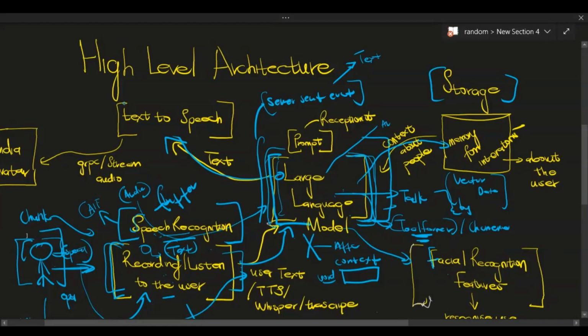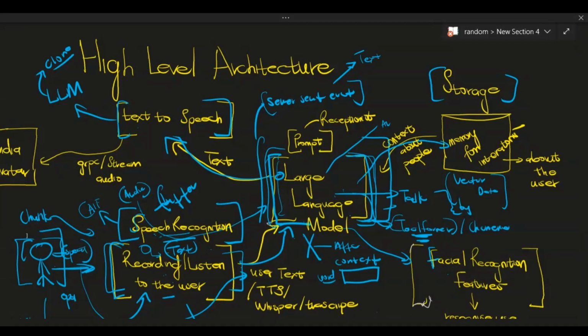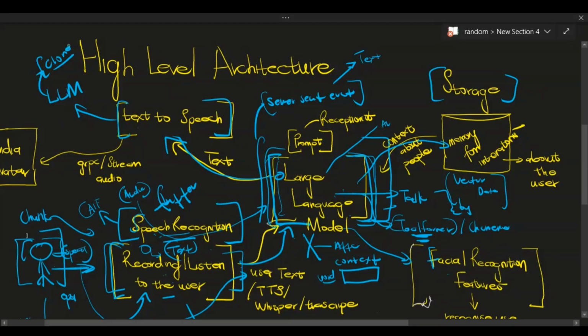Then we have text to speech, which is going to be another service. But this is not actually hard. The only hard part is if you're going to use a large language model, and the reason you want to use that is because you want to do something like cloning. By cloning, essentially you want the voice of the avatar, the person that you saw speaking, to sound very good. So you want to clone someone's voice so that they sound like that person. That's where you're going to have a very large language model to do that. So it might be a little bit expensive for you to do that.